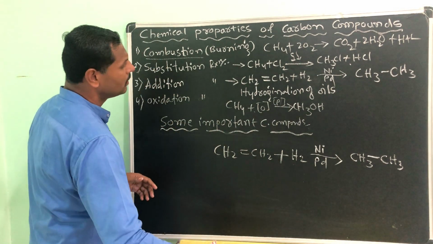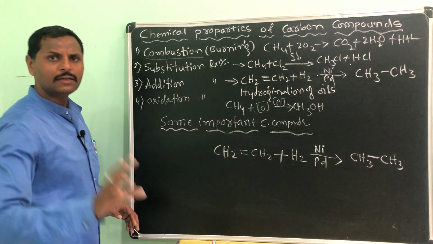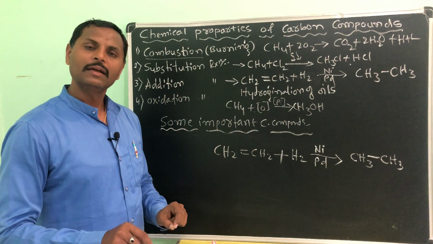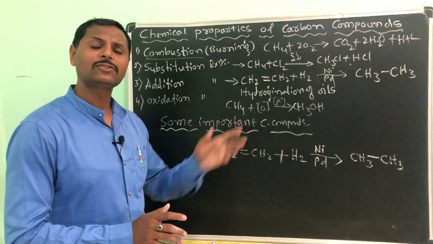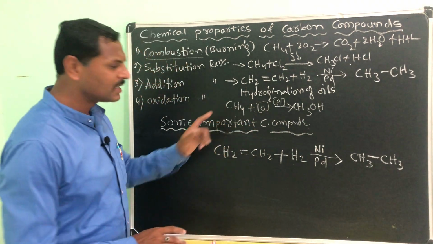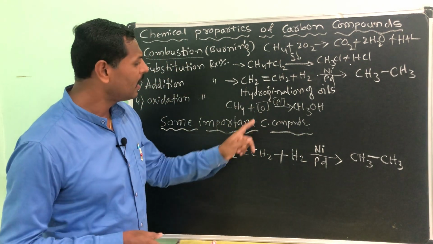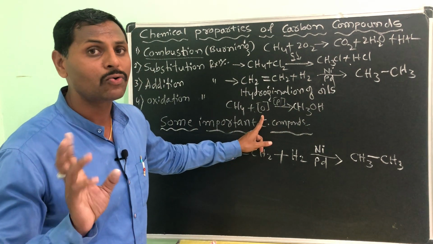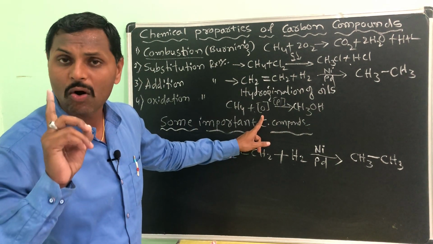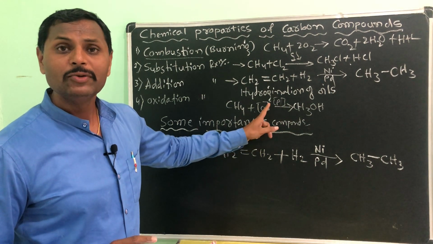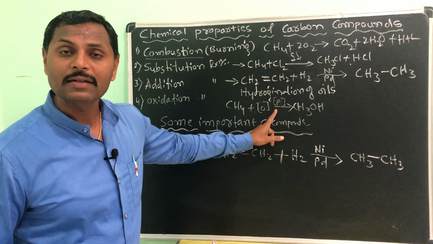Next I will come to oxidation. Adding oxygen, isn't it? Burning is also adding oxygen. Here I have taken an example, methane, and a single oxygen, that is nascent oxygen, not an O2 molecule, only O, and I am doing partial oxidation.